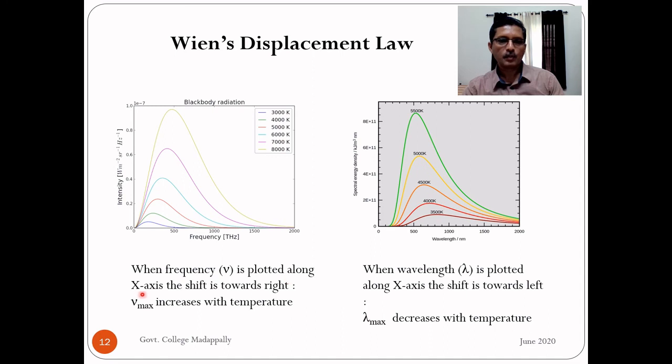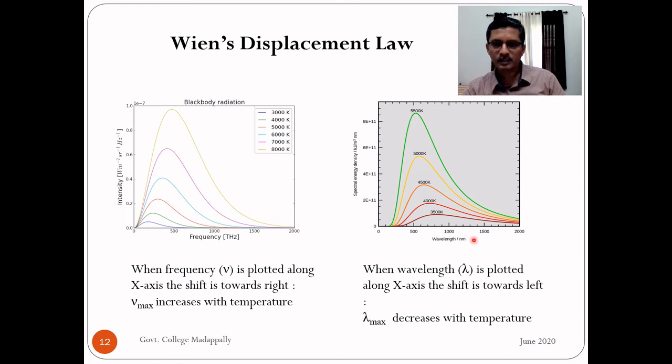When frequency is plotted along the x-axis, the shift is towards the right. That we have already seen. That means nu maximum, this is not the maximum frequency, this is the frequency corresponding to maximum intensity, the frequency corresponding to the peak of the curve. Nu maximum increases with temperature. That is why the shift is towards the right.